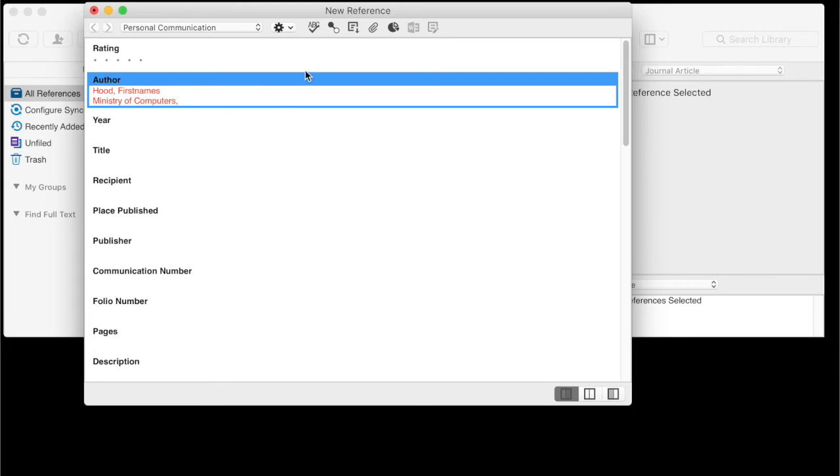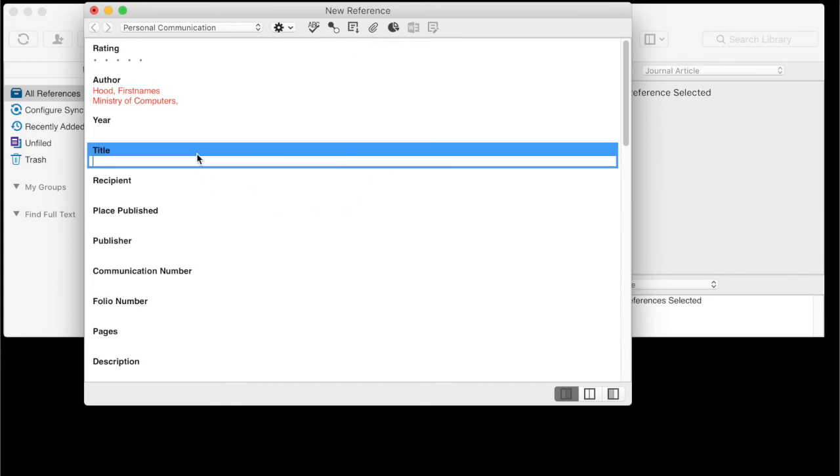The reference creation screen can appear slightly differently depending on what options are chosen in the toolbar. And if you want to attach a PDF to a reference, there is an Attach File button in the toolbar.